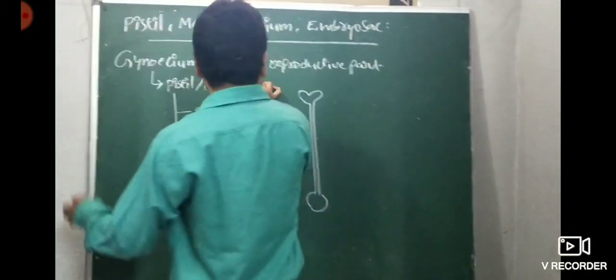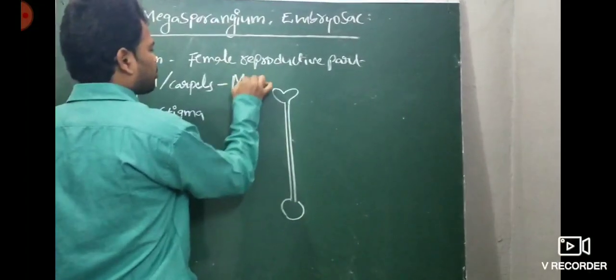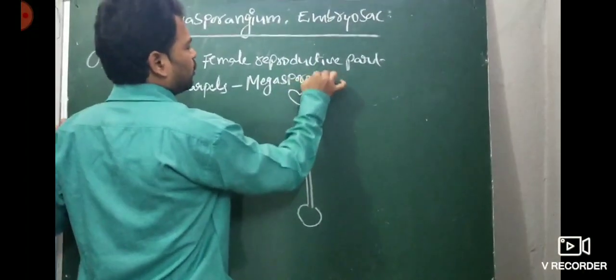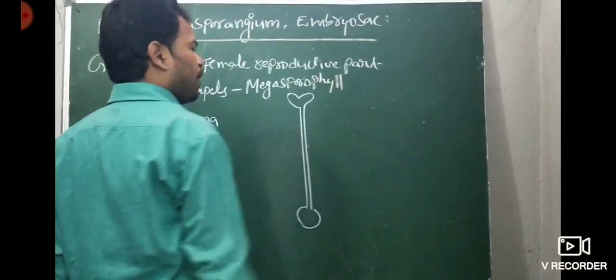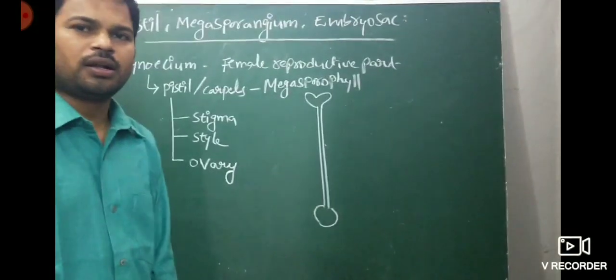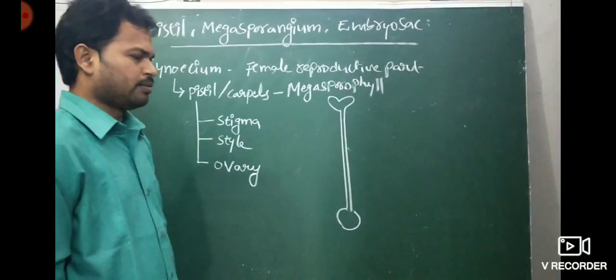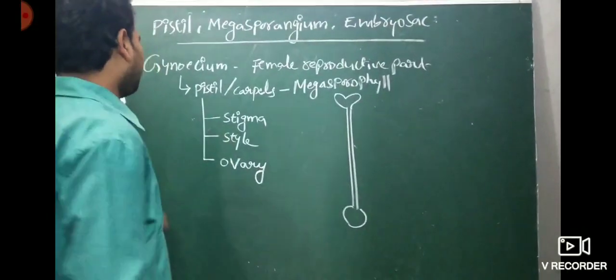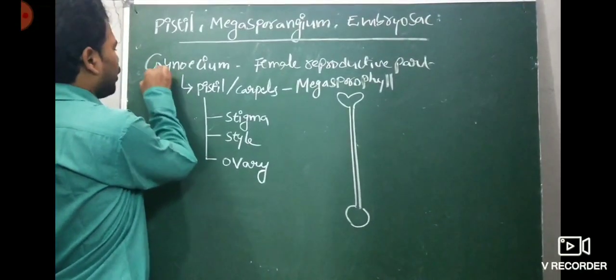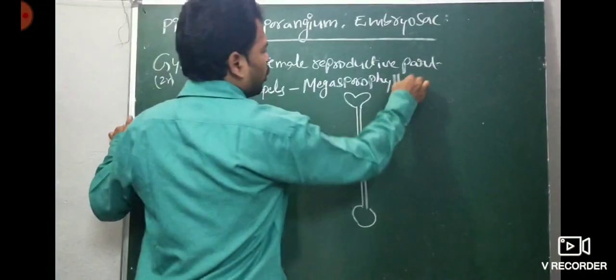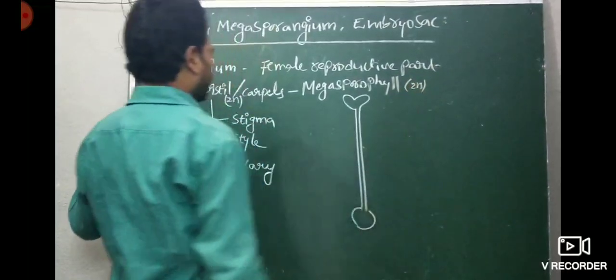These pistils or carpels are also called megasporophyll, another important word. Microsporophyll is a stamen. Megasporophyll is a pistil or carpel. So the gynoecium is diploid, 2n. The pistil or carpel is also 2n diploid. Megasporophyll is also 2n diploid only.